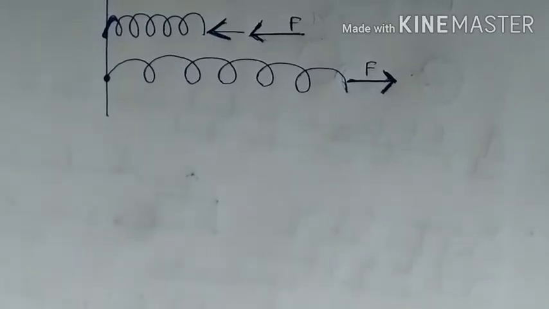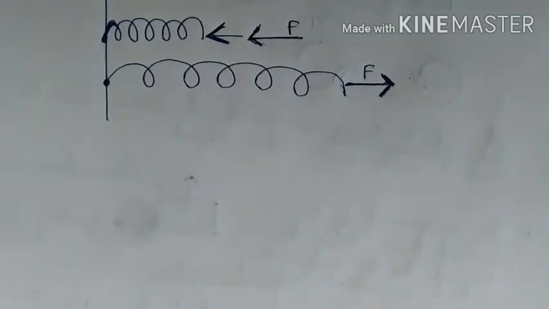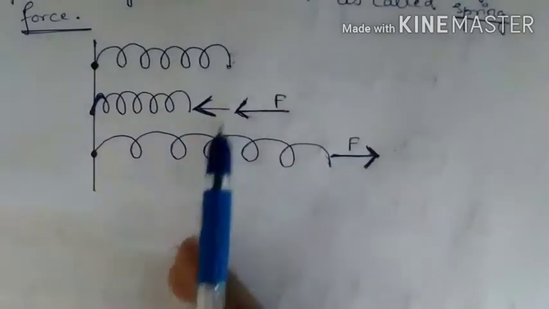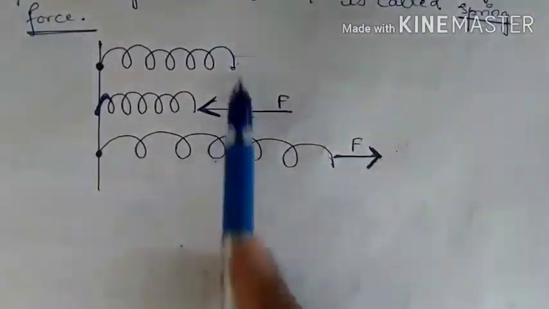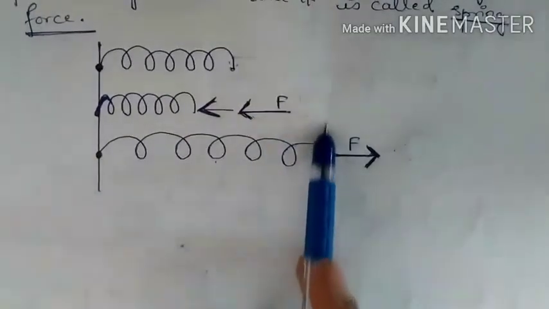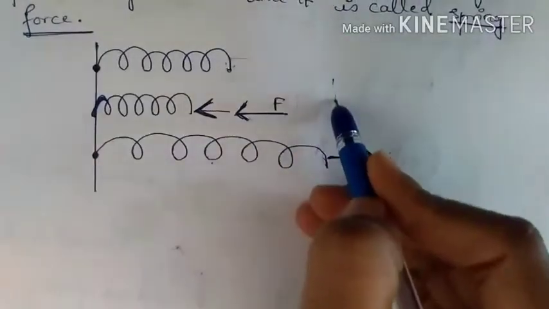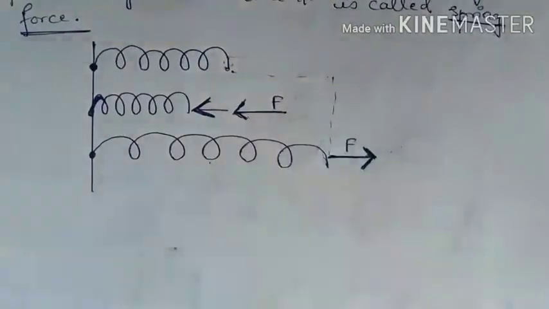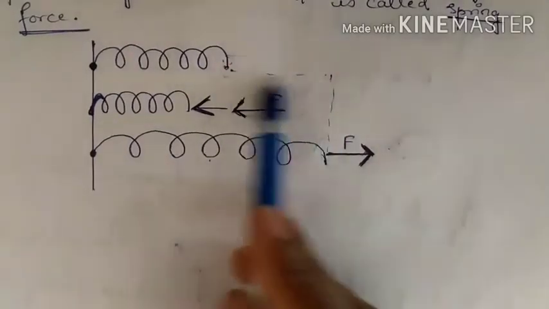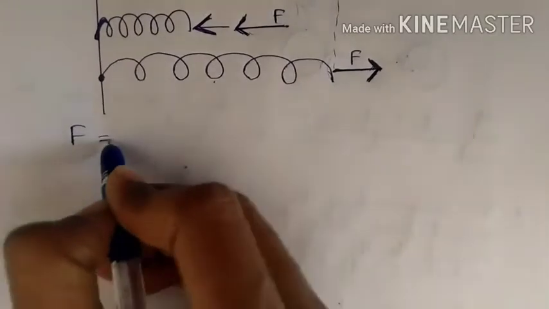Next let us go for the formula for this. So for small displacement x, let us take these two examples. If you stretch it, there will be this much displacement. So if you see, there will be this much displacement x. So this spring force F is directly proportional to what? This displacement, and it is written as F is equal to minus kx.